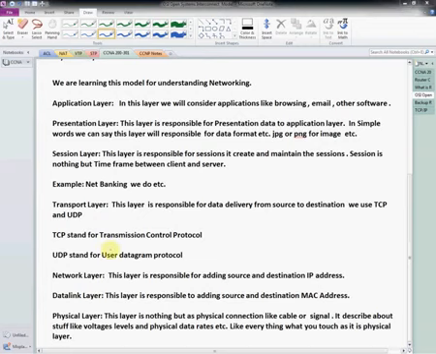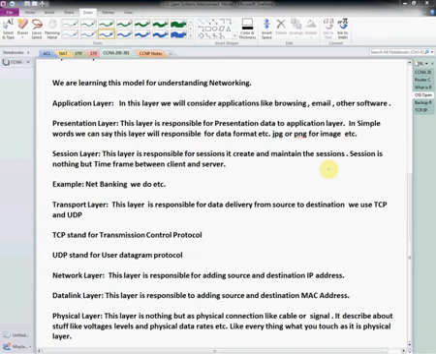Then we will go to the session layer. The session layer is the layer responsible for creating and maintaining the session. You may wonder what a session is. I will give you an example. If you log into any net banking site and you are not performing any operation for some time, it will log out automatically. That is, the session layer is responsible for creating and maintaining a session. We can say it is nothing but a time frame between the client and server.